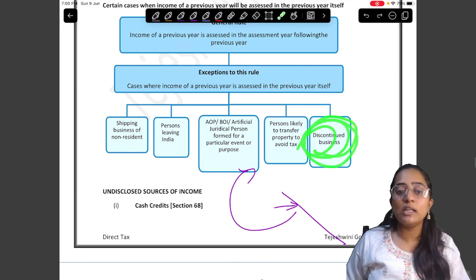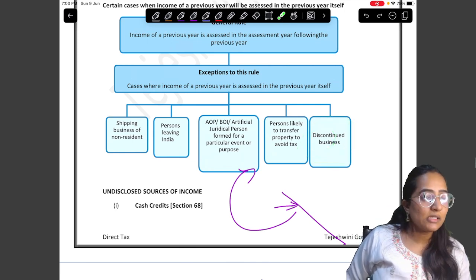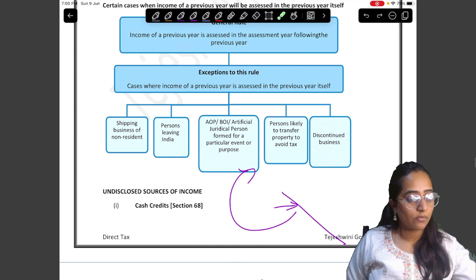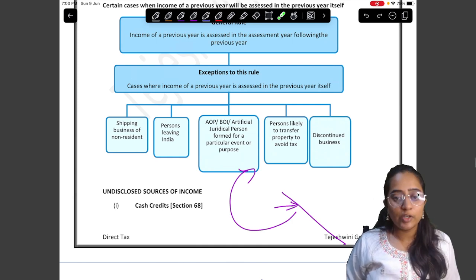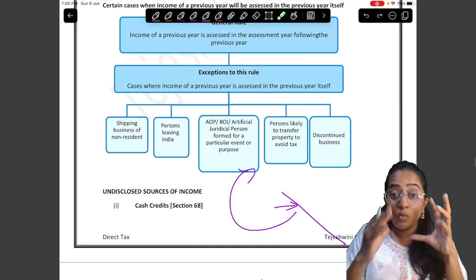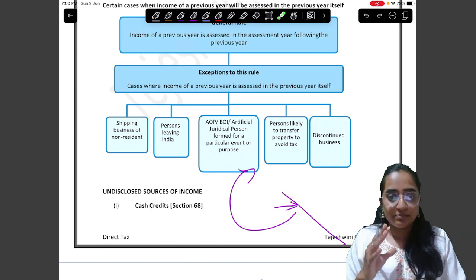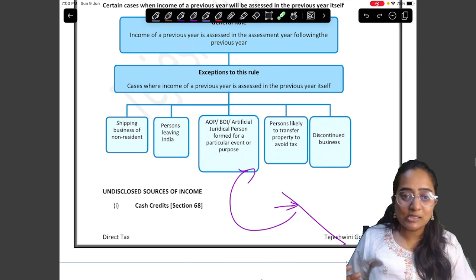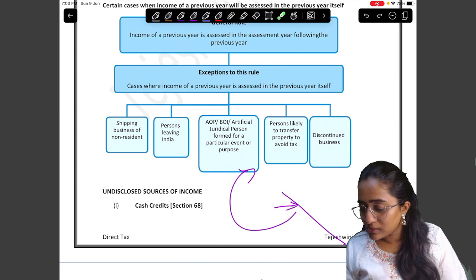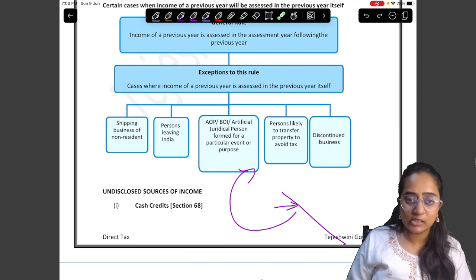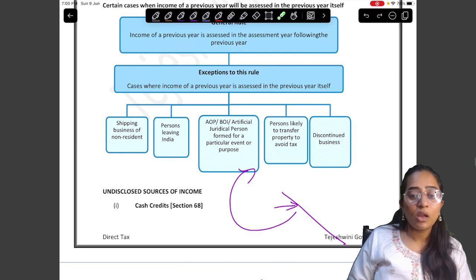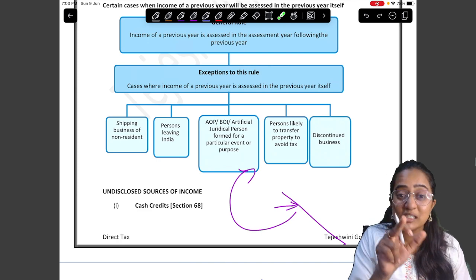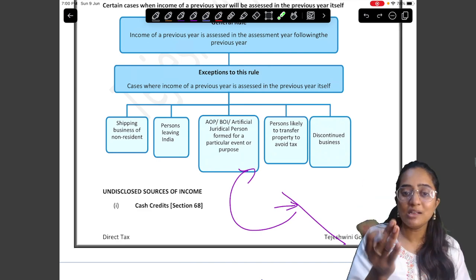Next one is the discontinued business. The concept with this discontinued business is that, now in 23-24, this fellow, that is the company, has discontinued.